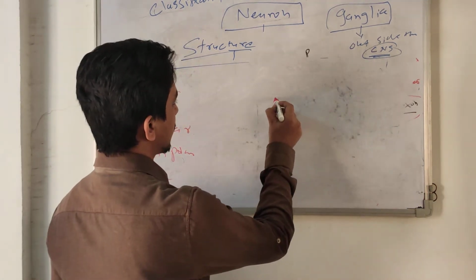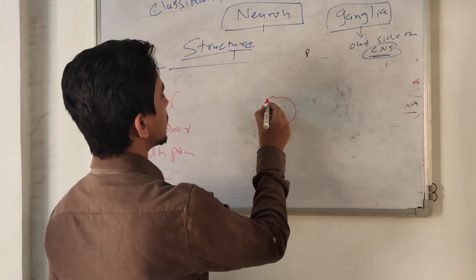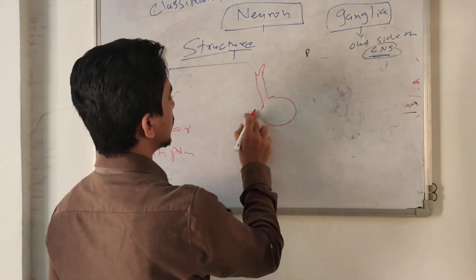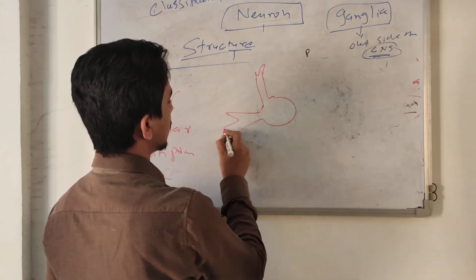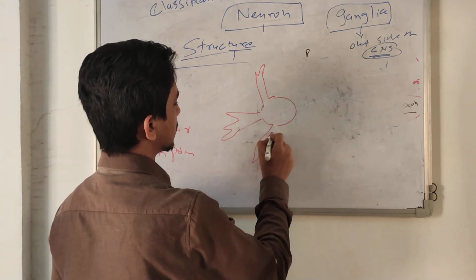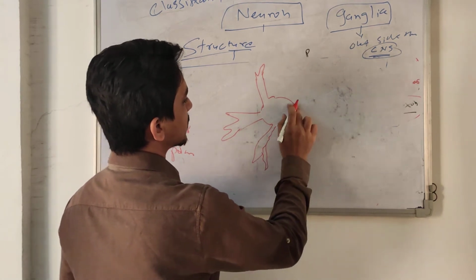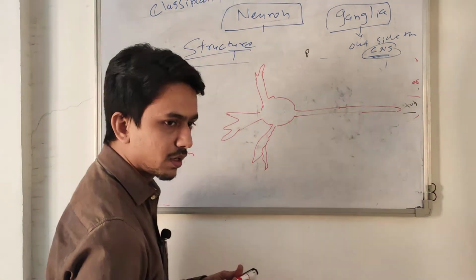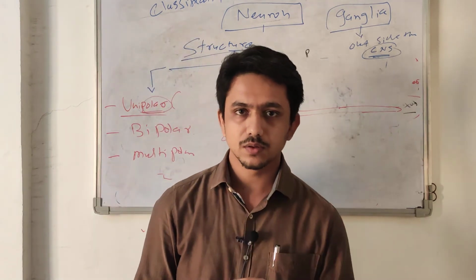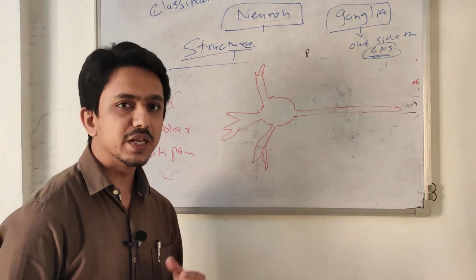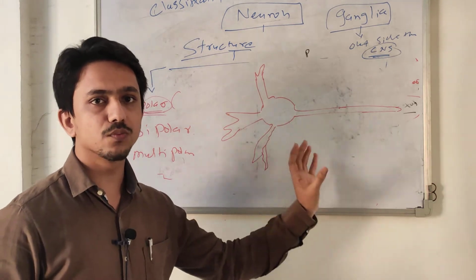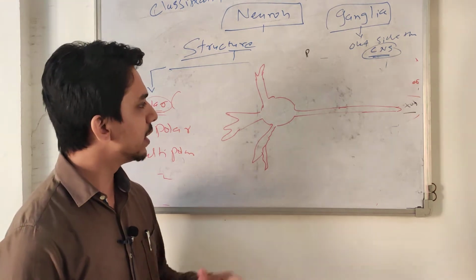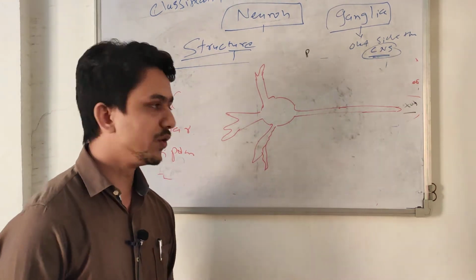Okay, so this is a cell body, so there is branching coming out like this, and there is a long axon. So this is a multipolar. Multipolar neurons are present at various levels, but the CNS has a larger number of multipolar neurons. In the central nervous system, there is an abundant presence of multipolar neurons.